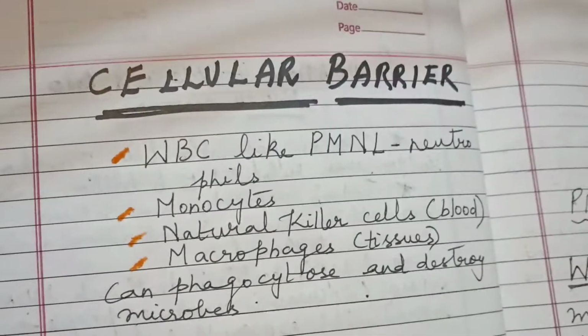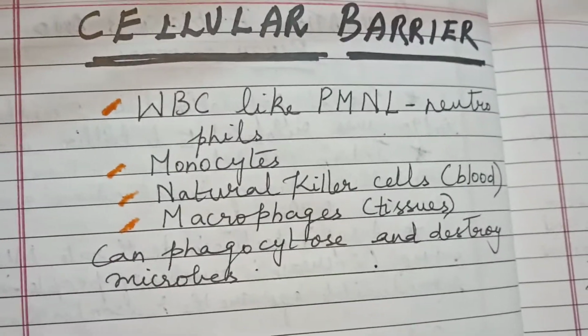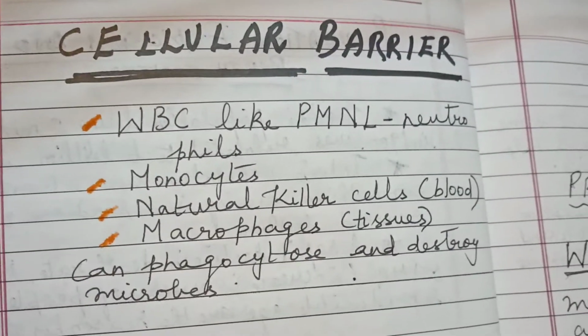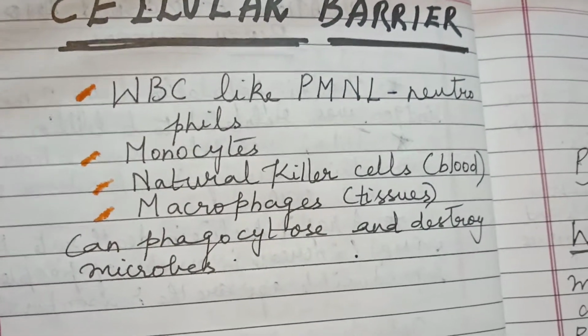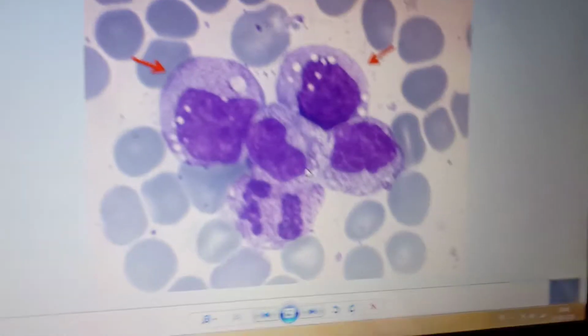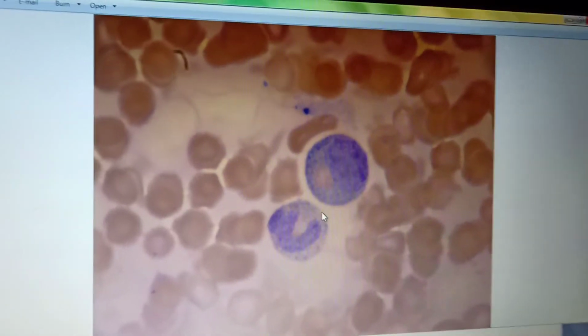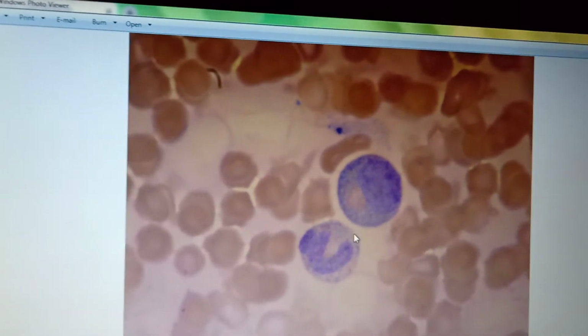This is a monocyte. Next we see neutrophils, that is PMNL, polymorphonuclear leukocytes. This is also a kind of WBC which plays an important role in the defense mechanism.